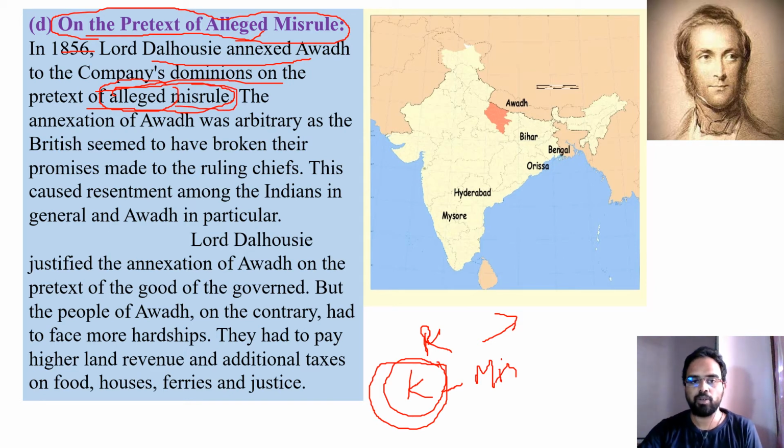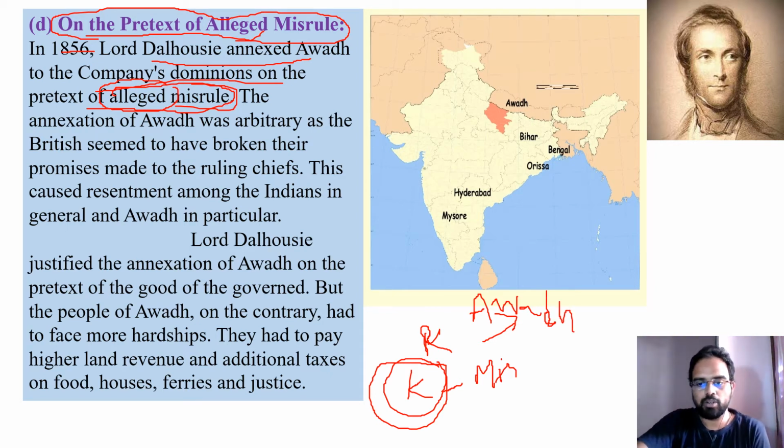So what is this allied misrule? By this time, this Awadh state was used for their personal revenges. When the Britishers wanted to control Bengal, they made many rivals of Bengal join hands with the British, promising them that they would become rulers.